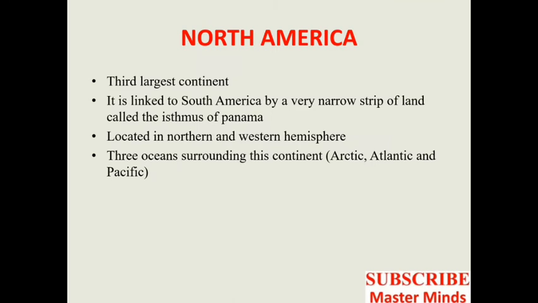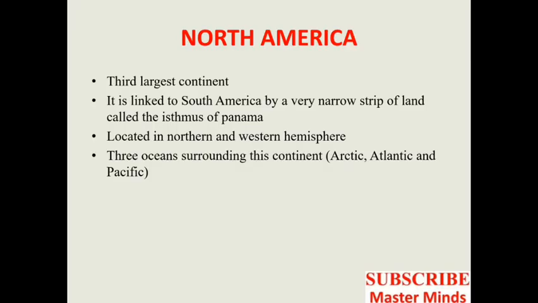It is located in the northern and western hemisphere. This North America is located in the western hemisphere and it is located in the northern hemisphere. You can see this prime meridian divides the globe into western and eastern hemisphere. Then North America is present in the western hemisphere. Then the equator divides the globe into northern and southern hemisphere. Then North America is present in the northern hemisphere. So we can say North America is located in the northern and western hemisphere.